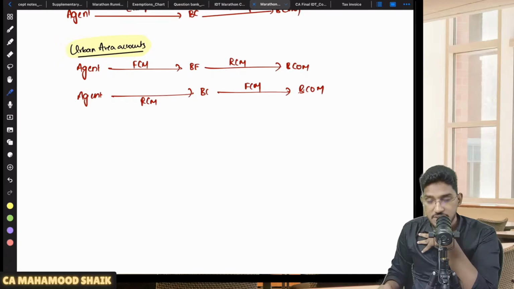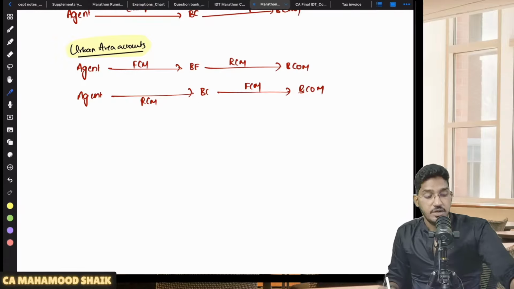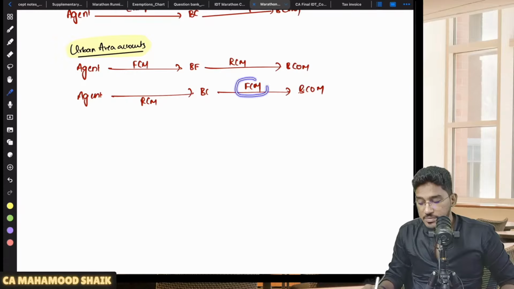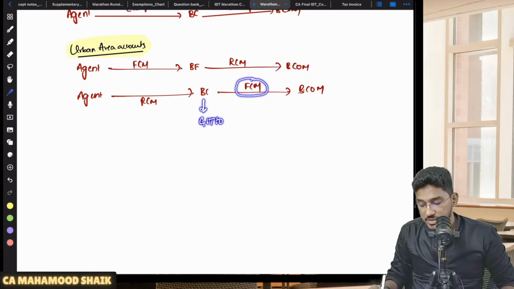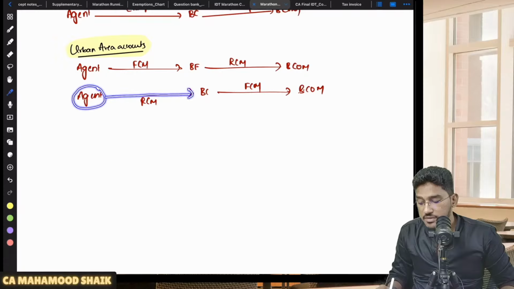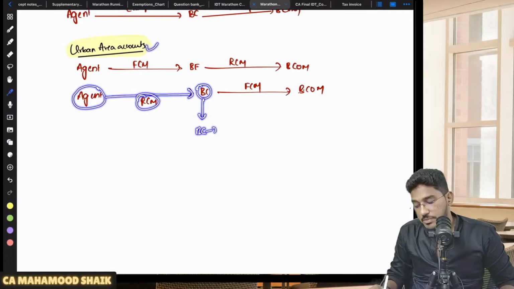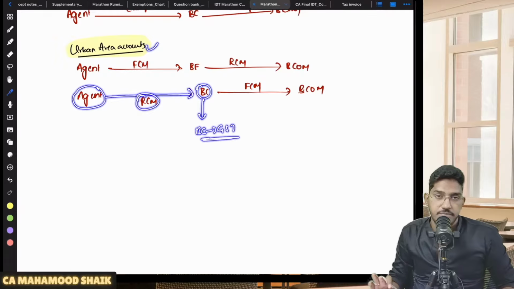Now, if you come to business correspondent, reverse is the case. Services provided by a business correspondent to a banking company in relation to urban area accounts will be taxable under forward charge mechanism. That means in this case, this business correspondent only will pay the amount of GST to the government, being a supplier. However, if the agent of the business correspondent is providing services to the business correspondent in relation to urban area accounts, this will get covered under RCM. Being the recipient, the business correspondent will pay the amount of GST to the government.